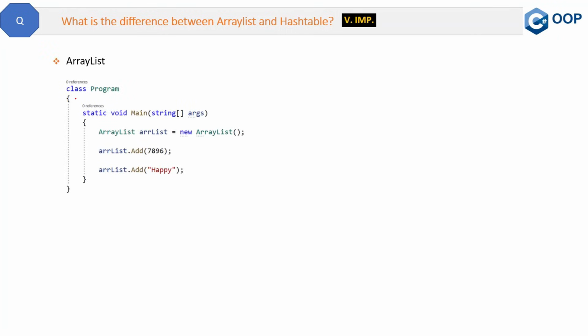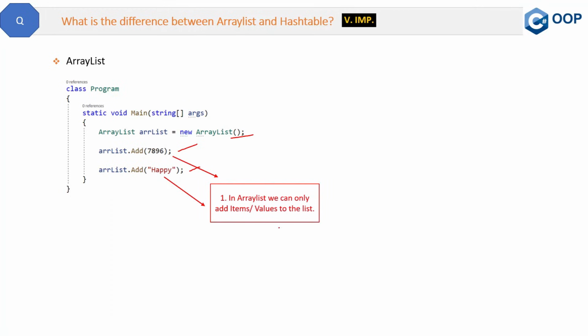See, this is the code of the ArrayList. We have created an object of an ArrayList and then we are adding items in it. First is an integer and second we are adding a string. Now, in ArrayList, we can only add items or values to the list. So these are the items: 7, 8, 9, 6 and "happy" are the items, or you can say values.